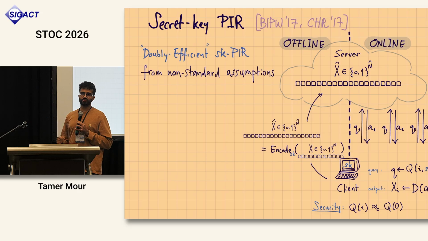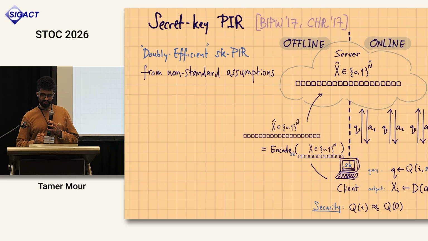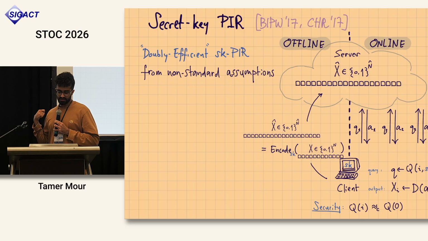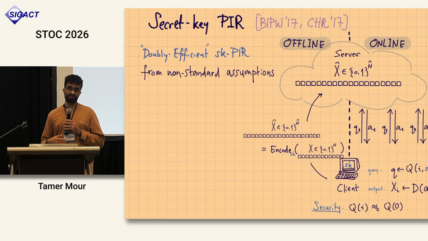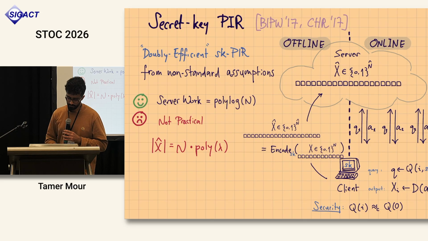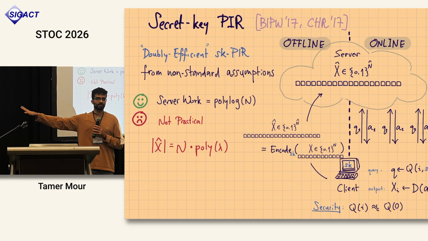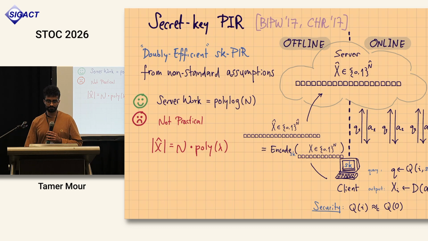Good. So I told you that this model was introduced some years ago, and they could also build doubly efficient secret key PIR from non-standard assumptions. Again, very nice asymptotics, not very practical.